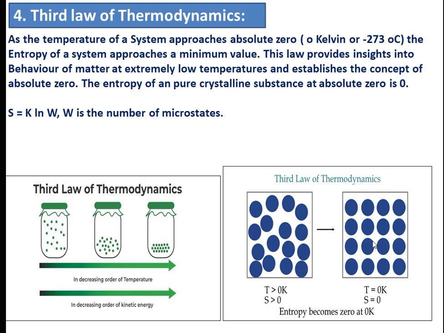But when you heat up this substance, the particles get motion, and the entropy of the system will increase. Similarly, from solid to liquid to gas, the motion of the particles increases, so the entropy of the system increases. In the reverse direction, the entropy will decrease. So this is about the third law of thermodynamics.